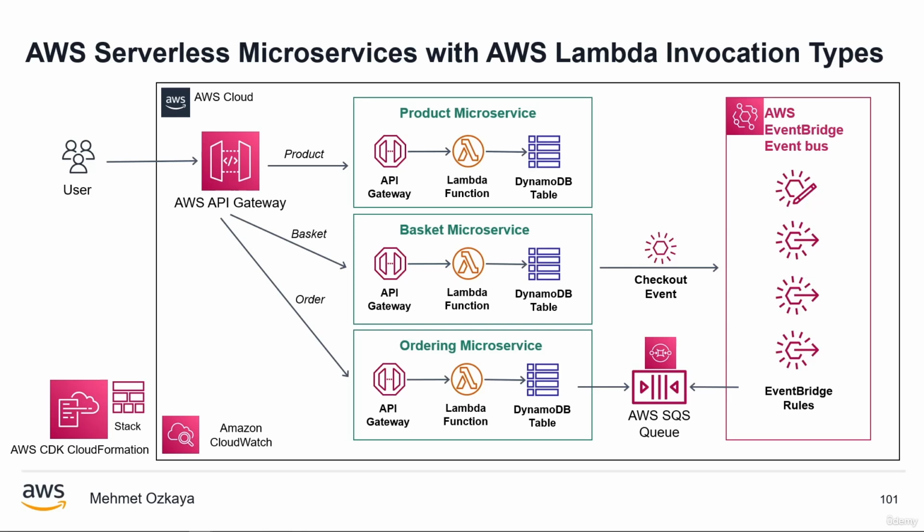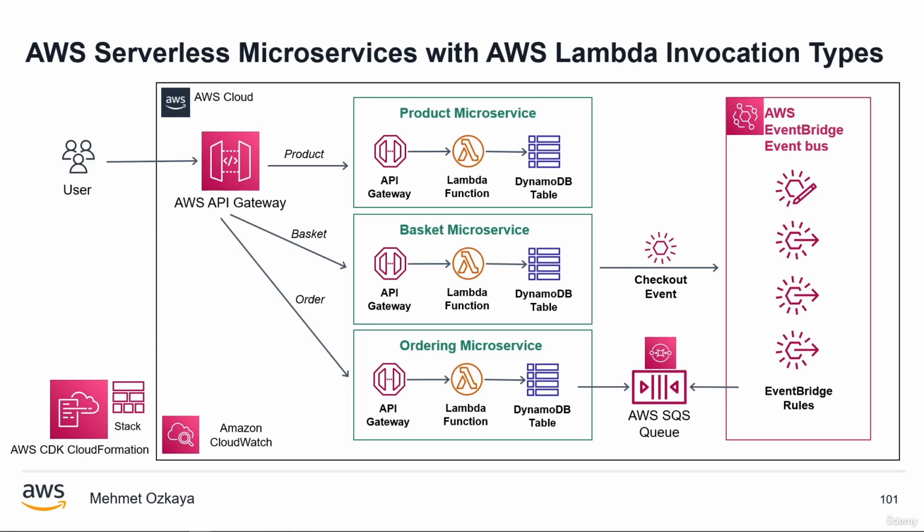Here we can see the AWS Lambda invocation types in our serverless e-commerce application. We will map event-driven Lambda invocation types. So AWS Lambda invocation types will be our serverless journey when developing our serverless e-commerce application. During the course, we will follow these event-driven Lambda invocation types as the microservices communication types of our serverless project. Lambda has three invocation types: synchronous, asynchronous, and event source mapping. We will follow these microservice communication types: synchronous communication, asynchronous communication, and event source mapping for polling the queue events.